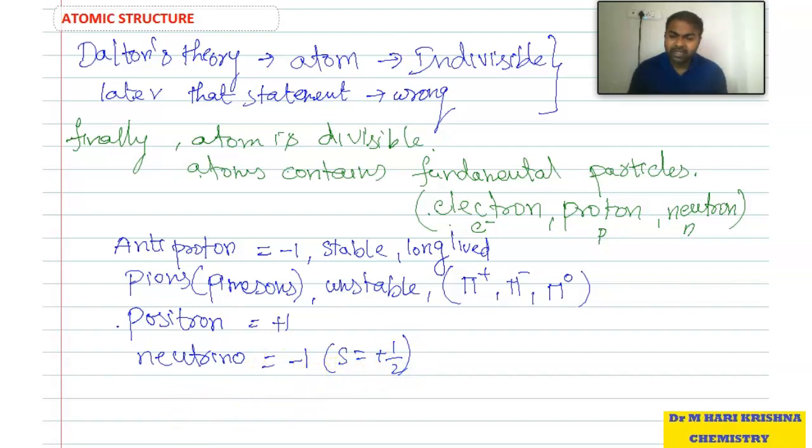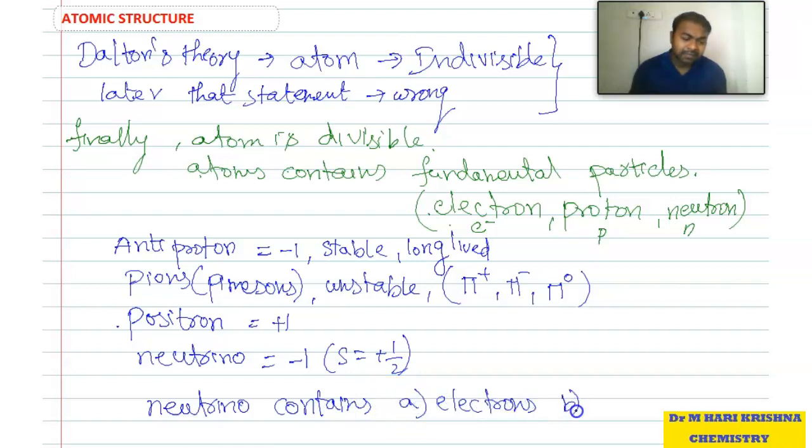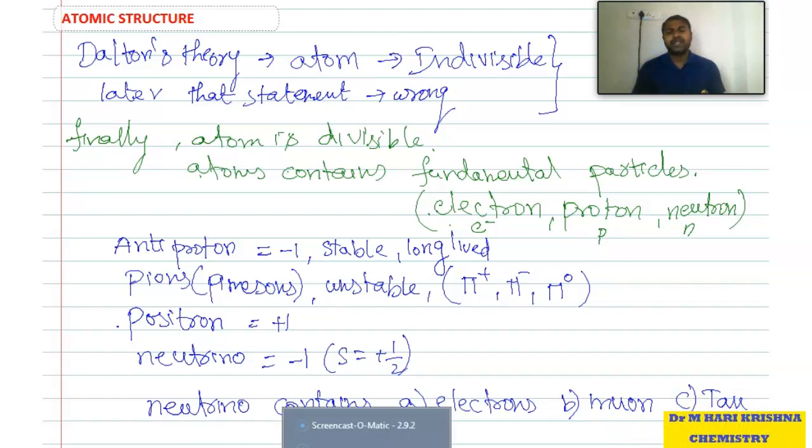And it also contains electrons, muons, tau. So these are particles also present in an atom, but we mention the fundamental particles as electrons, protons, neutrons because these are more stable. Along with that, antiproton, pions or pi mesons, positron, neutrino are also present in an atom.